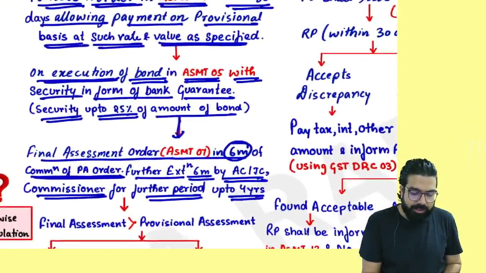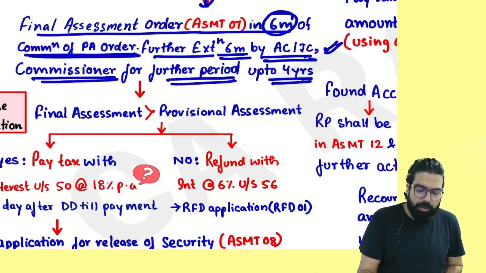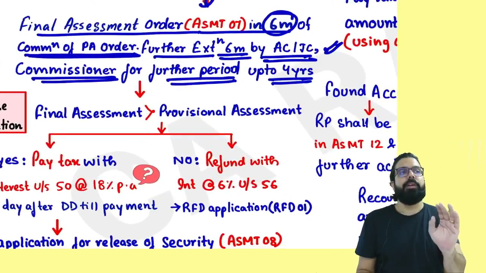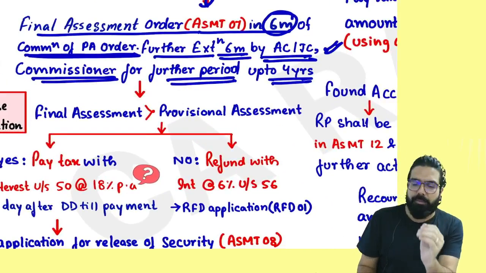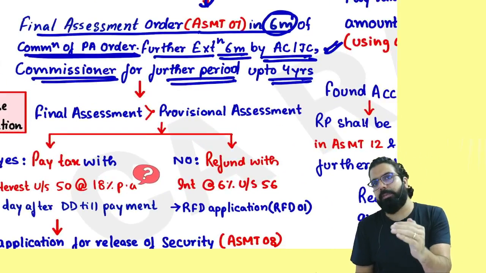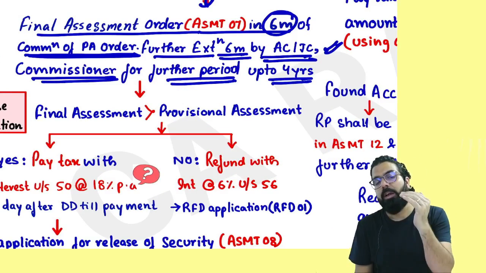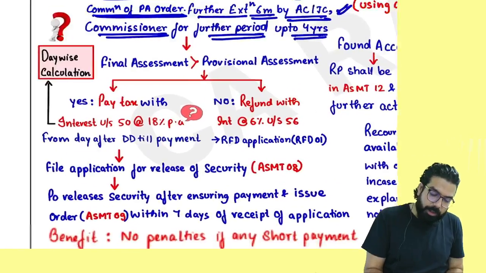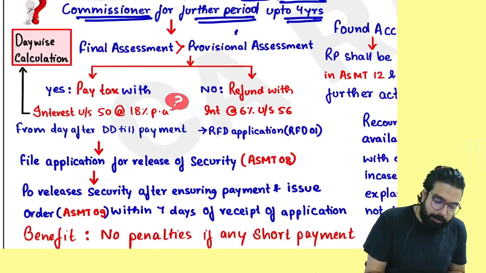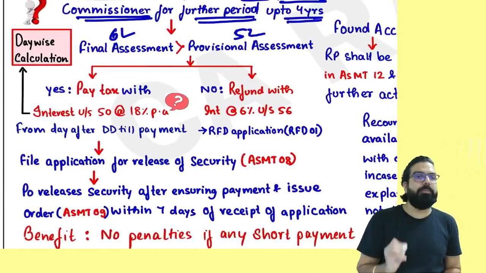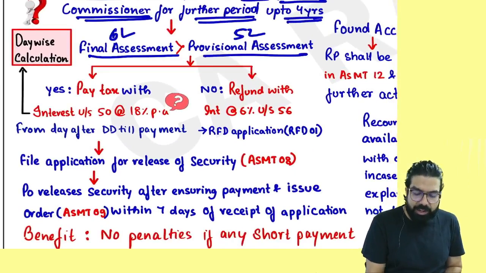Remember one thing, this is an additional commissioner or joint commissioner. How much time can they give you, everyone? 6 more months, and then a further 4 years for doing the final assessment. Remember, provisionally you had paid 5 lakh, and the final assessment came to 6 lakh. So do you have to pay the differential?